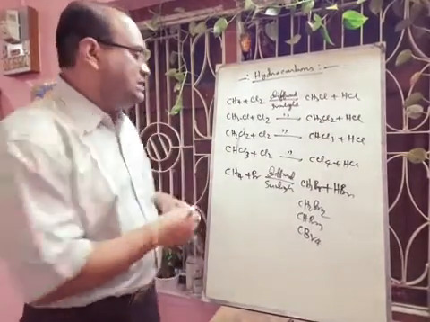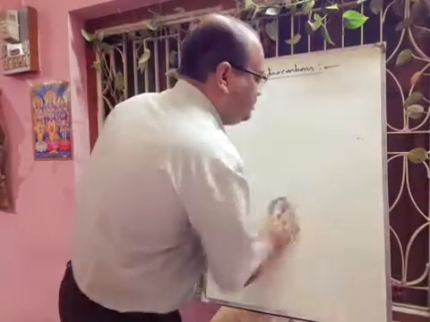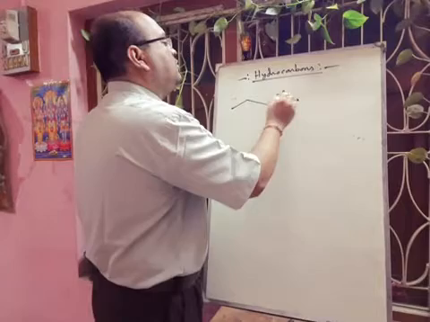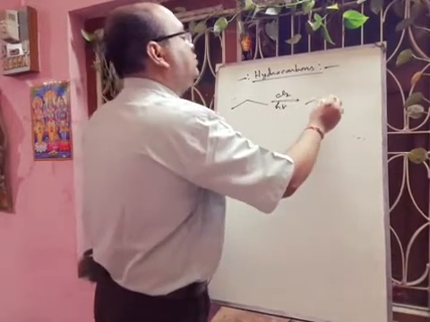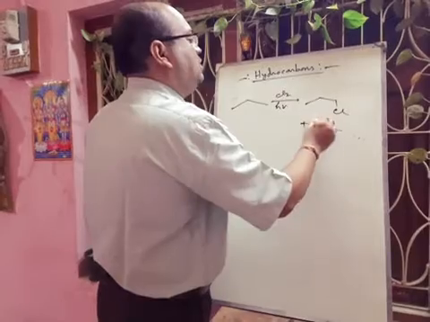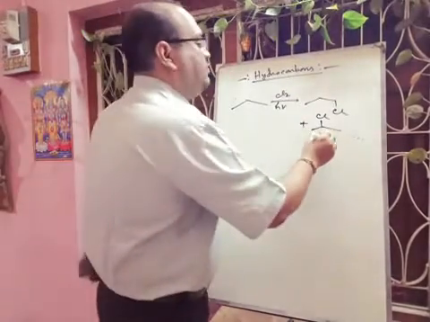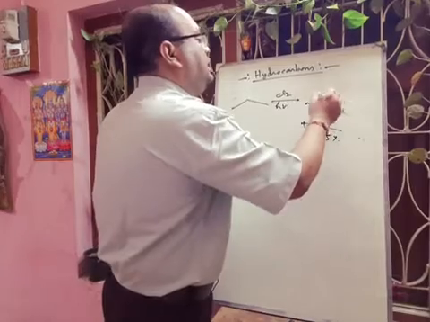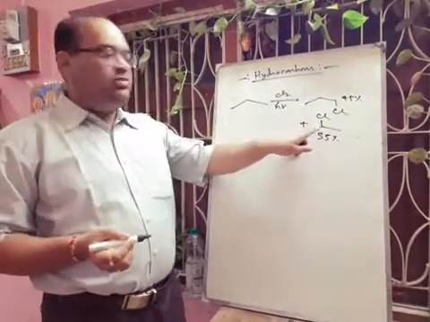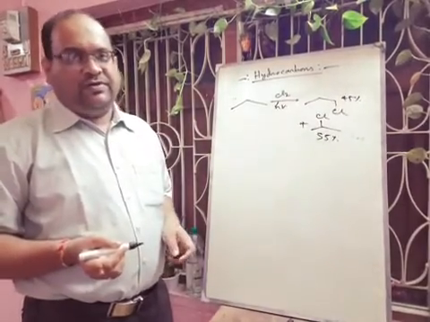And if we take an unsymmetrical alkane, then what will happen? As this is a free radical mechanism I am showing, we take some unsymmetrical alkane, propane. If you give chlorine and sunlight, then there will be two types of products. One will be 1-chloropropane and another will be 2-chloropropane. Now which one will be the major product? Definitely this one will be the major product, because the reaction is passing through the free radical mechanism. A 2 degree free radical is more stable compared to a 1 degree free radical, so this will be your major product. Hope you can understand.